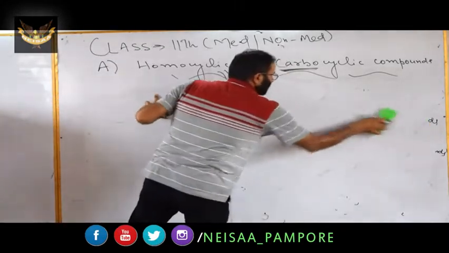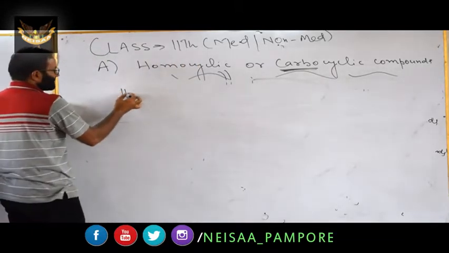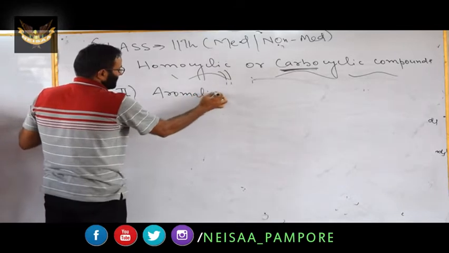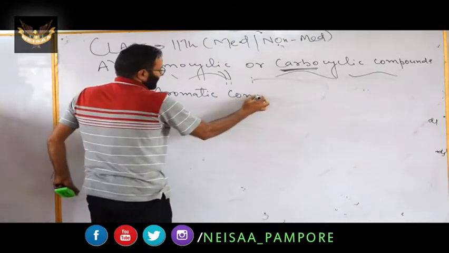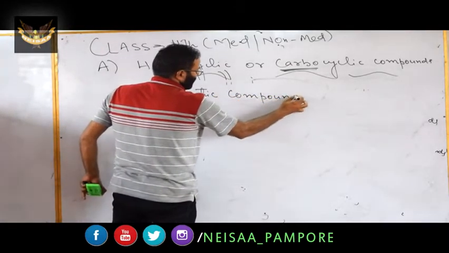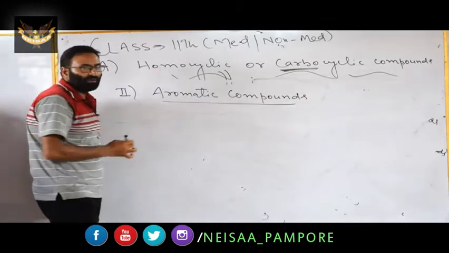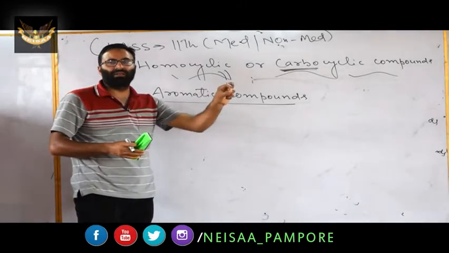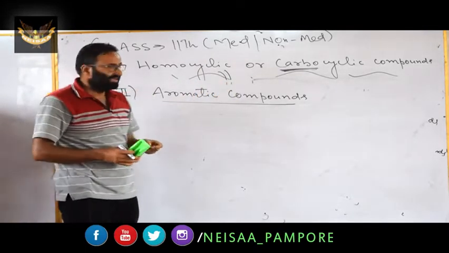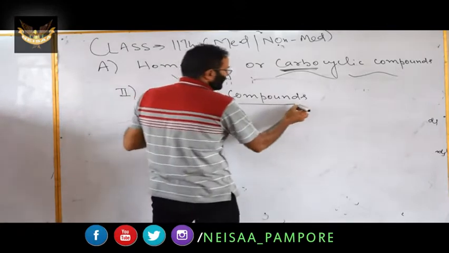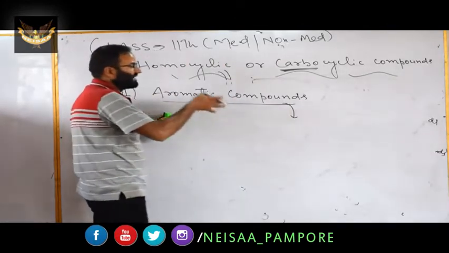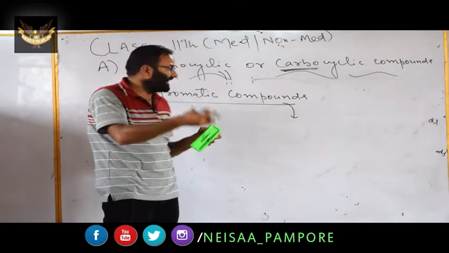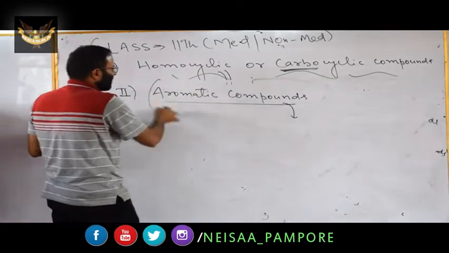This is a very important topic. The second type of this class is aromatic compounds. The first point I have mentioned is that they possess the property of extra stability. That extra stability is known as aromaticity, hence these are known as aromatic compounds. We have a second alternate way why these are known as aromatic compounds.